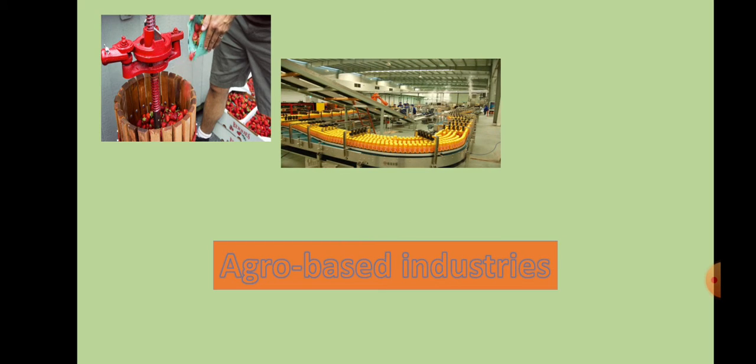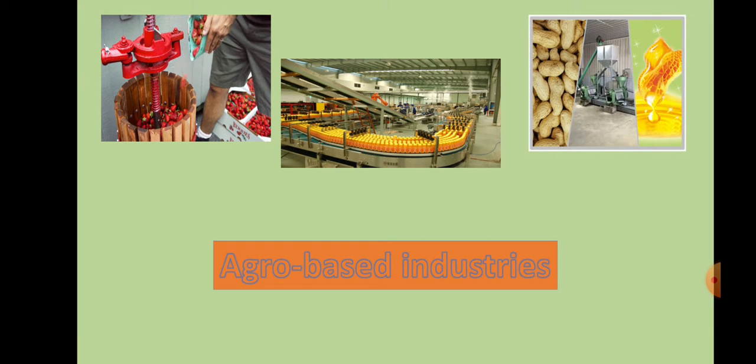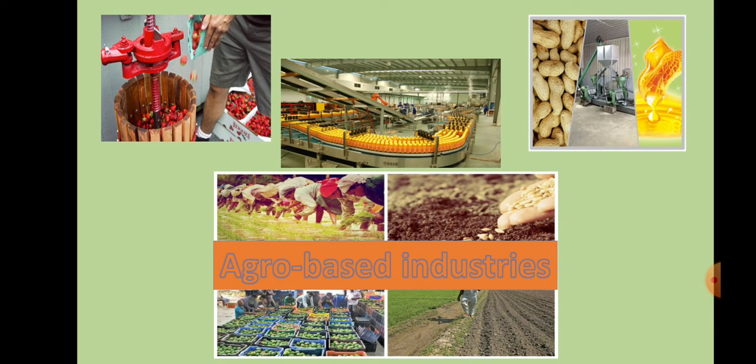In addition to this, industries processing agricultural products have also developed. This includes the dairy industry, fruit processing, jaggery making. You can see juice making, which is again agro-based, like juice of mango or pineapple. Groundnut is also dependent on agriculture, as they require groundnuts to convert into oil. So these industries are called agro based. Any industry which is totally dependent on agriculture for raw materials is called an agro based industry.